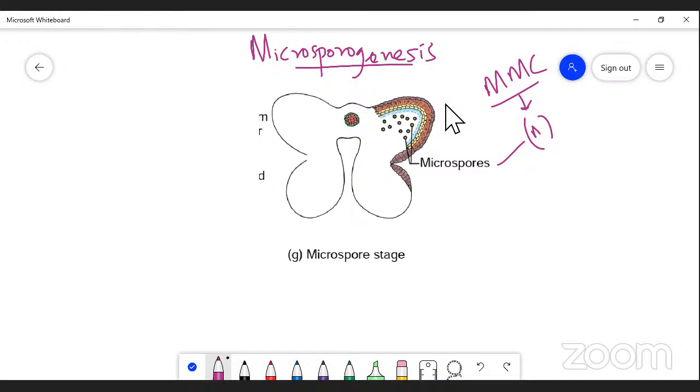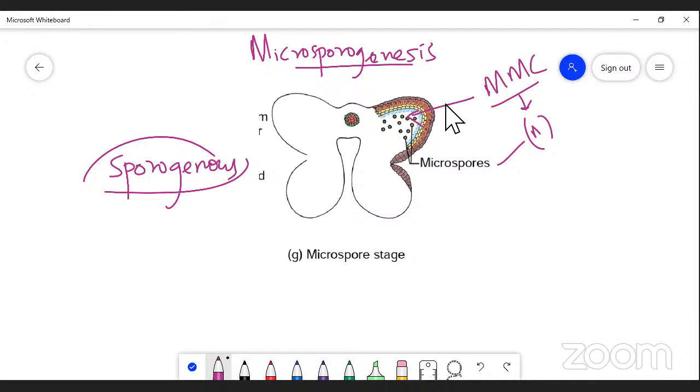The microspore mother cell is derived from the sporogenous tissue. The last generation of the sporogenous tissue directly functions as the microspore mother cell.